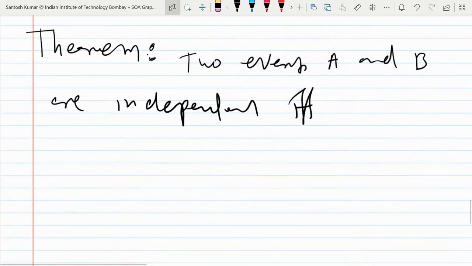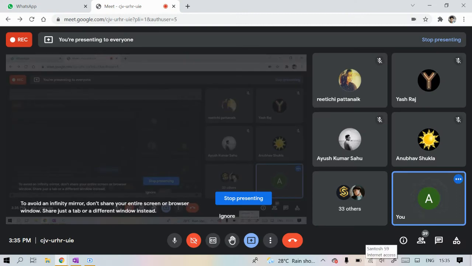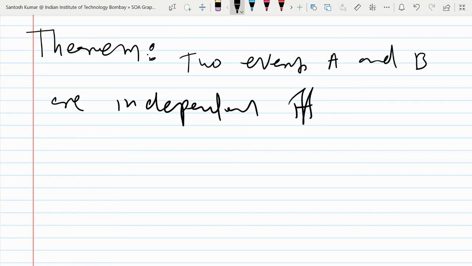Now I was asking, what do you understand by the term that two events A and B are independent? Tell me, anyone, what you understood till now. I said the definition also and the result also. What do you remember? When can we say two events are independent? Anyone can tell? The probability of A or B won't have any effect on each other, right? Yes.